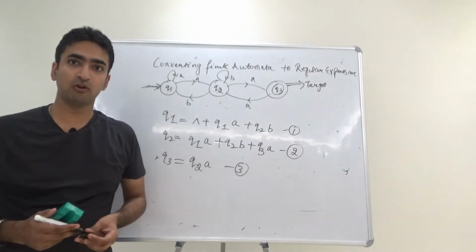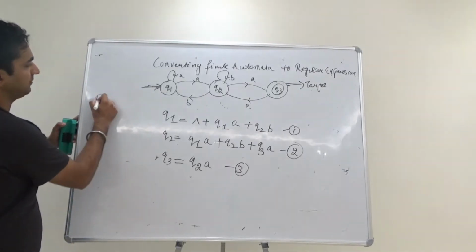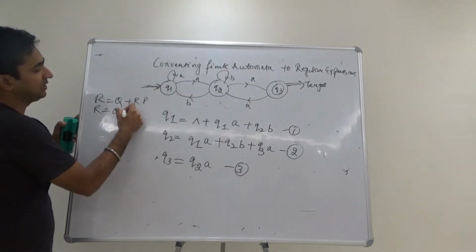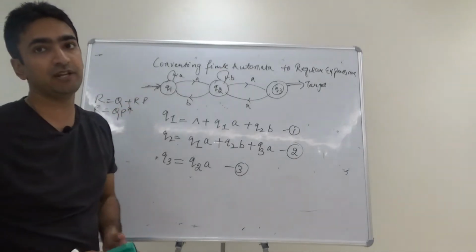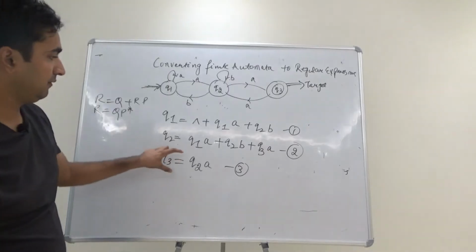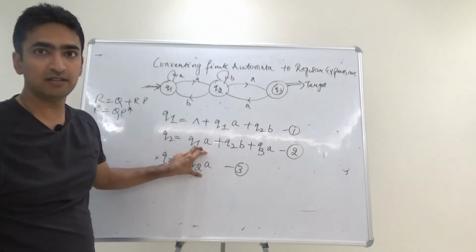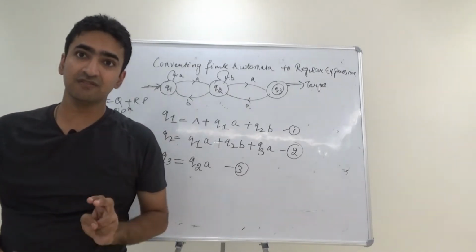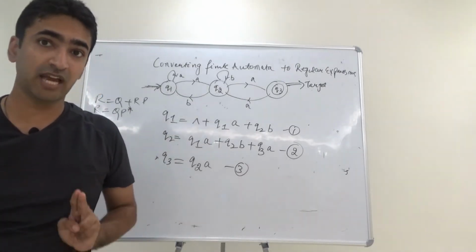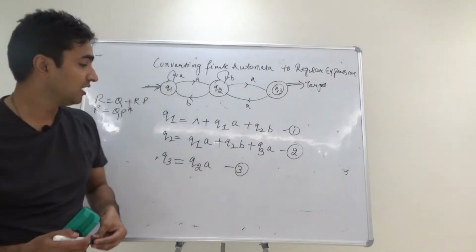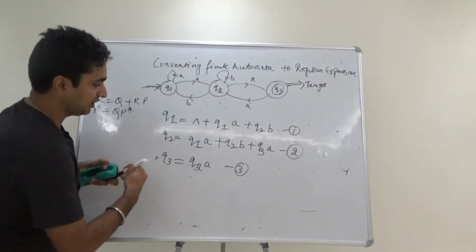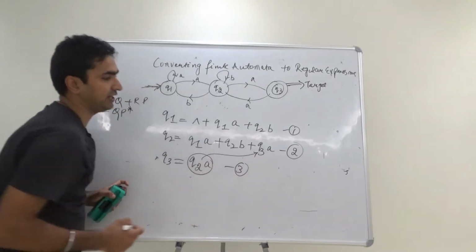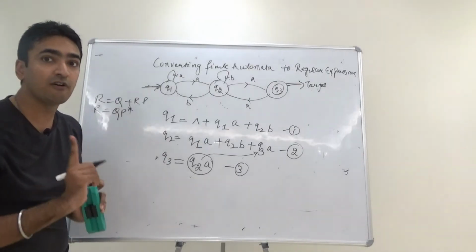We need the concept of Arden's theorem, which is R equals Q plus RP, and the R value is equal to QP star. I have proven that in my previous video. Now, when Q2 is given A, I have to relate it in such a way that Arden's theorem can be formed in the form of states. How can it be formed? Guys, just see. Q3 is Q2A. If I put the Q3 value over here as Q2A, I can see the scope of Arden's theorem.